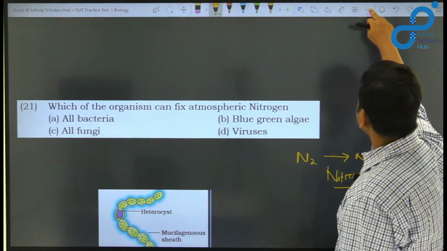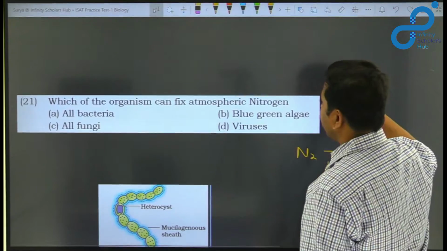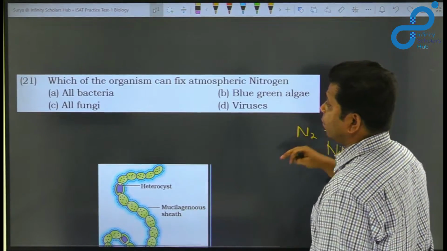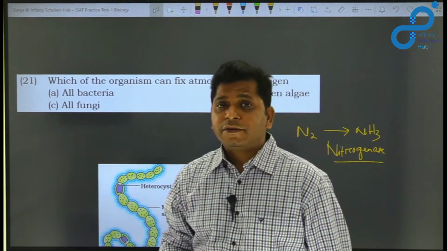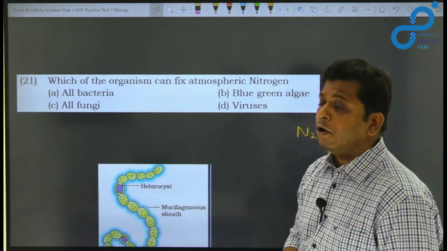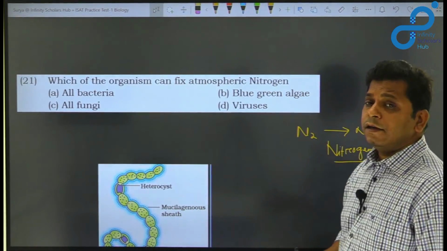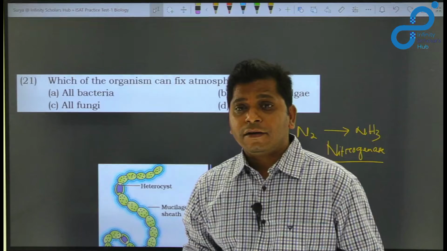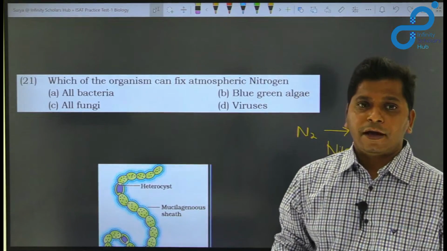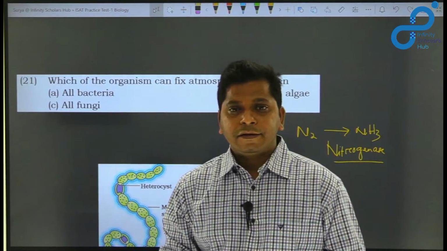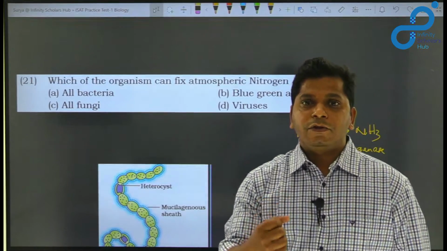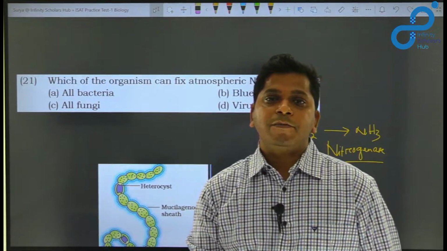If we look at the organisms given here, can all bacteria fix atmospheric nitrogen? No, all bacteria cannot do that. Some bacteria can, for example Rhizobium. Rhizobium is a kind of bacteria associated with the roots of some leguminous plants.